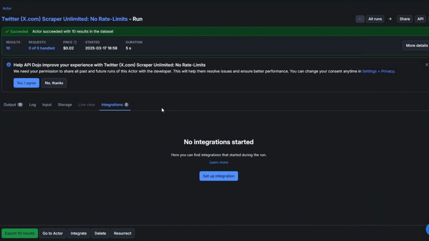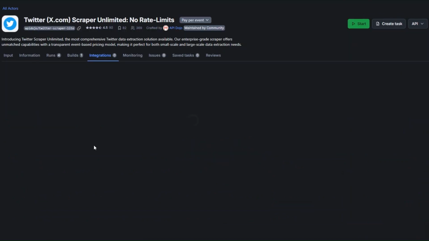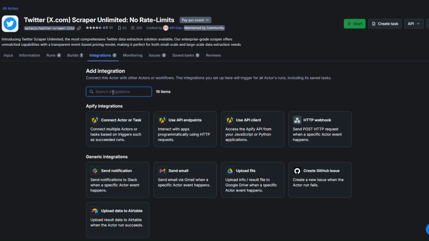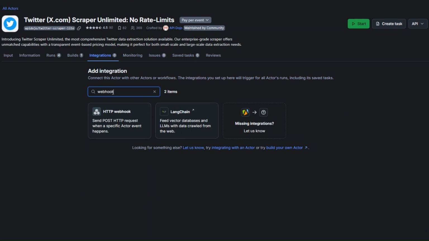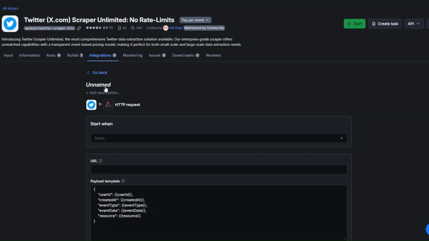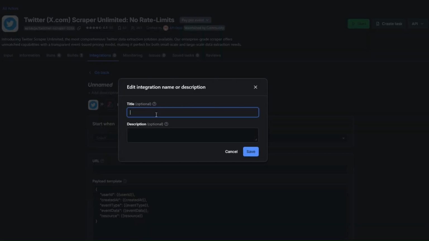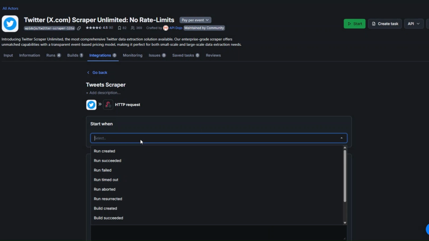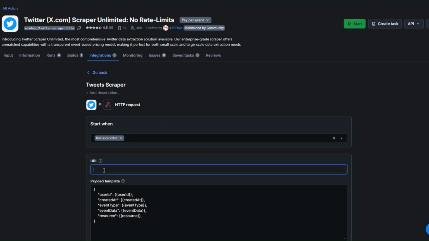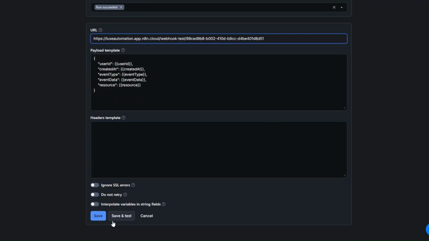Then click on integration. Here, I'll click on set up integration. Here, I'm going to search for webhook. Click on HTTP webhook. Here we can name our webhook Tweet Scraper. Here I'm going to click on save, and we can start when the run has succeeded. And the URL that we just copied from our workflow, we're going to paste it right here. I'm going to click on save.